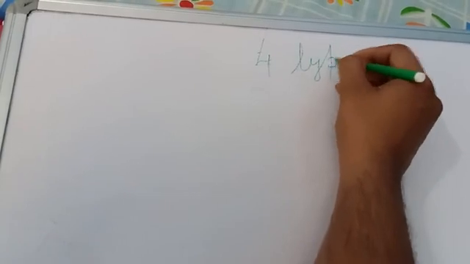First, we are going to write down which four types we are going to discuss.